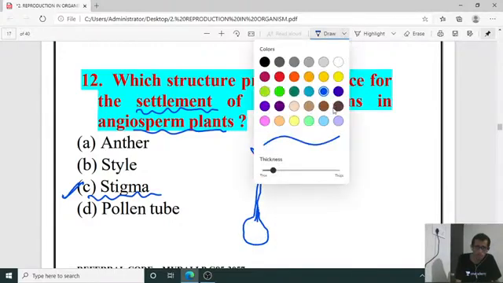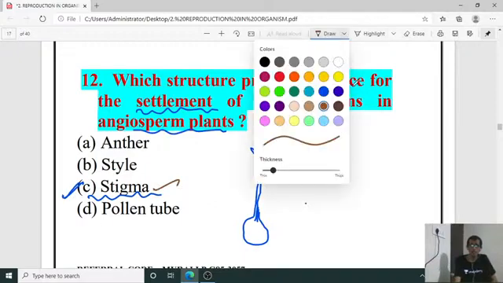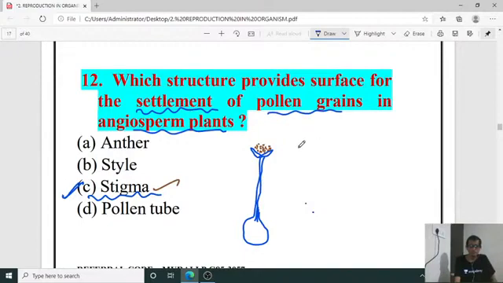Here you can make out the presence of different pollen grains. So pollen grains are going to fall on the stigma, that is a compatible type of stigma. Then the stigma is going to allow the germination of the pollen grain after pollen-pistil interaction, isn't it? So stigma is the region where pollen grains are lodged on the surface of this female reproductive part in the case of angiosperm plants.